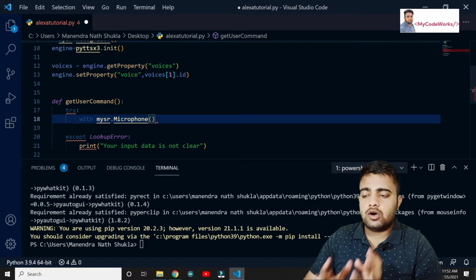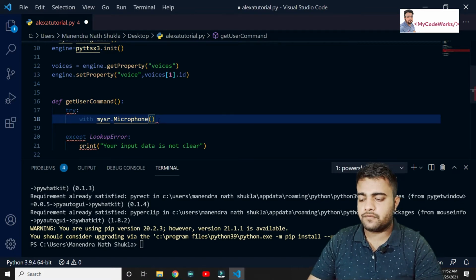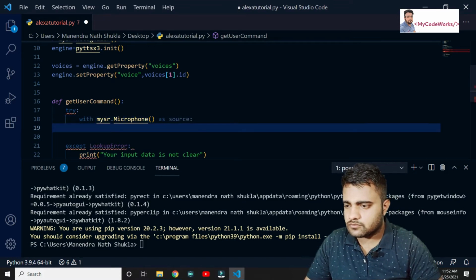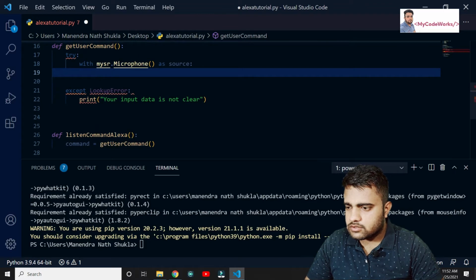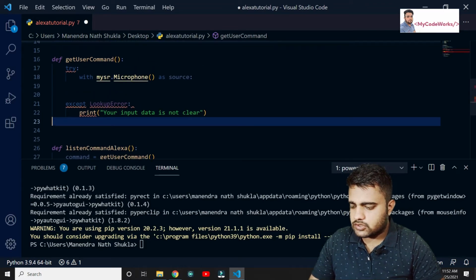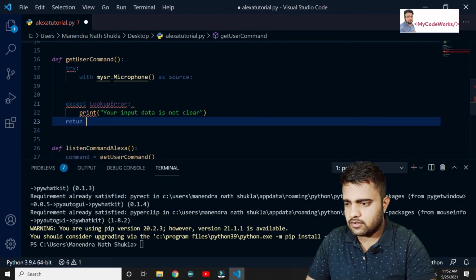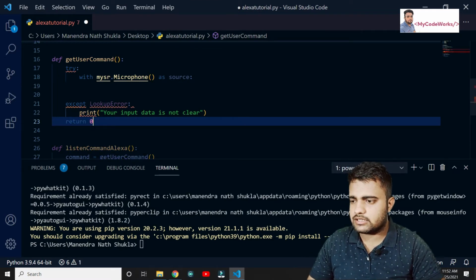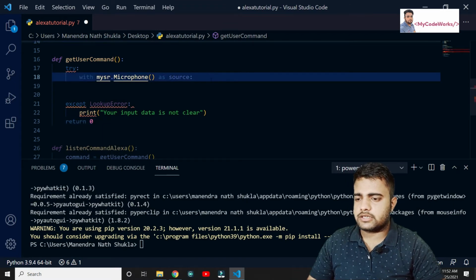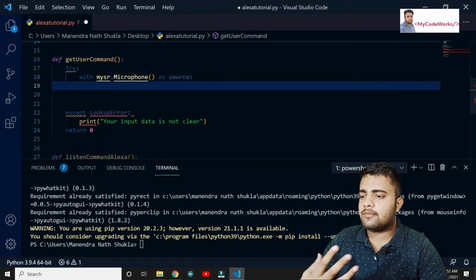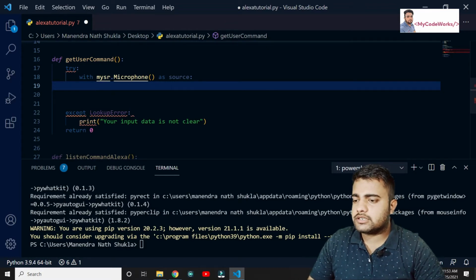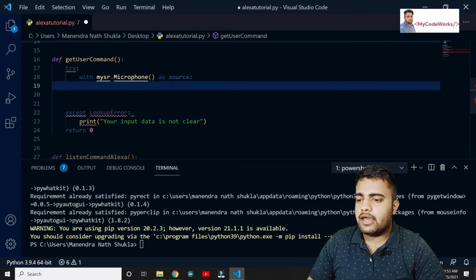So we are going to open the microphone as a source, as source. After that it should return something. Just return for now, we'll write those things after. Now it is going to return the command, but let me put a return 0 for the moment. So we are going to use mysr dot microphone as source.